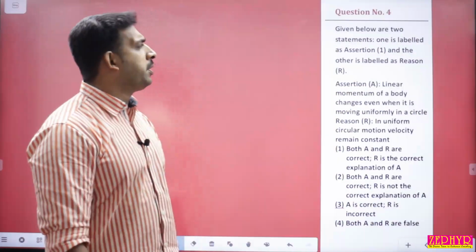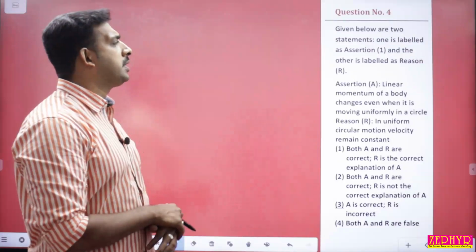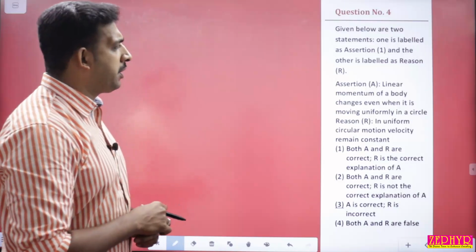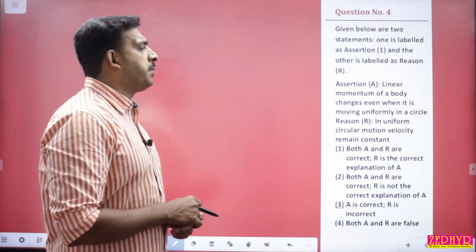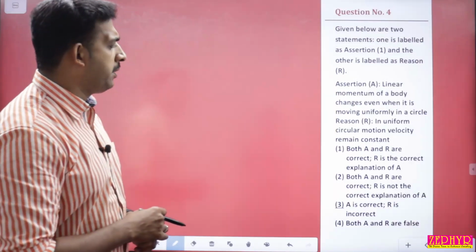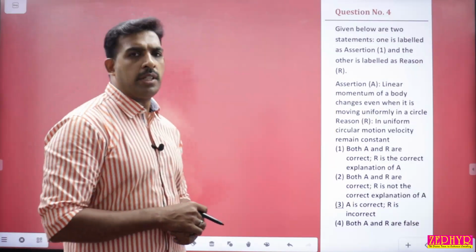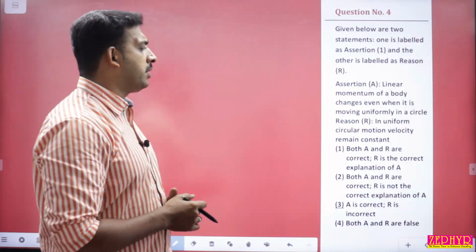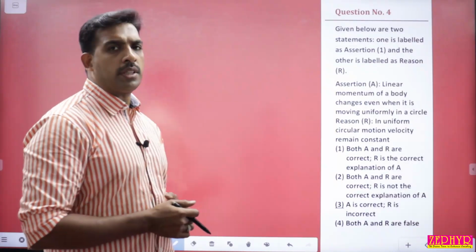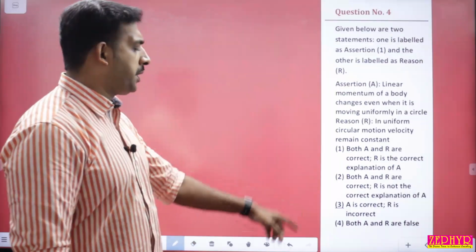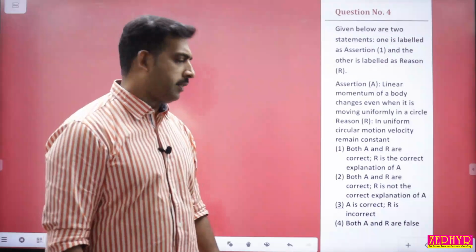Question number 4. Given below are two statements. One is labeled as assertion and another one is labeled as reason. Assertion: linear momentum of a body changes even when it is moving uniformly in a circle. Linear momentum will change because it is a vector quantity. Reason: in uniform circular motion, velocity remains constant. Velocity is not remaining constant. Speed is remaining constant. Velocity changes with respect to direction. So answer is option 3. A is correct, R is incorrect.